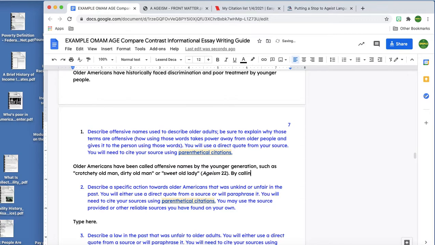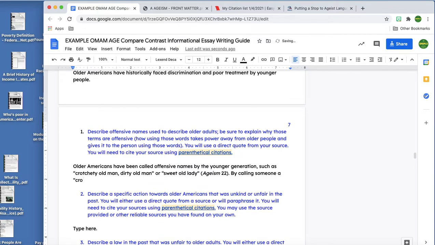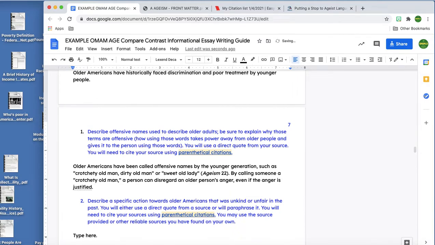By calling someone a crotchety old man, a person can disregard an older person's anger, even if the anger is justified. It's like it minimizes their anger, even if it's fair.